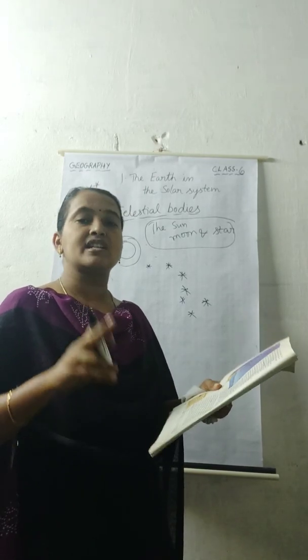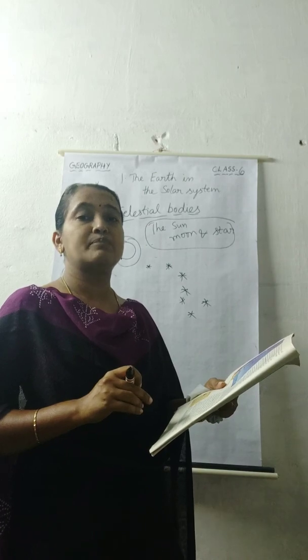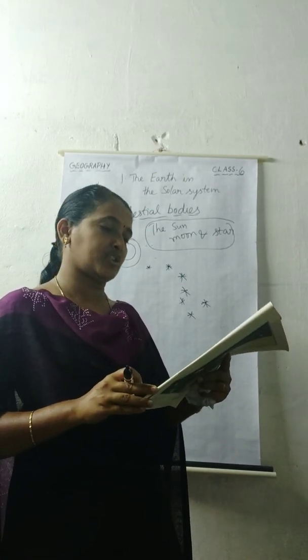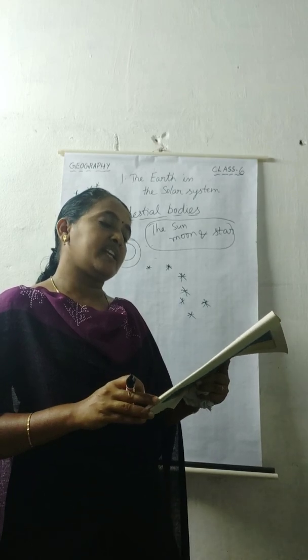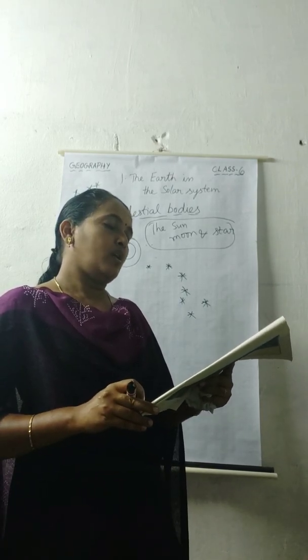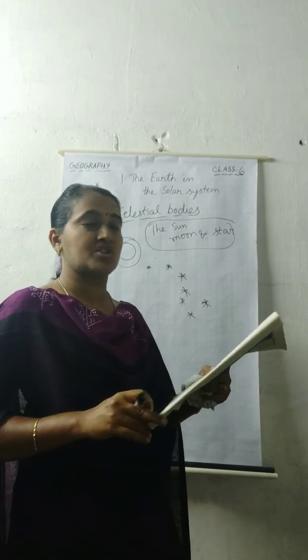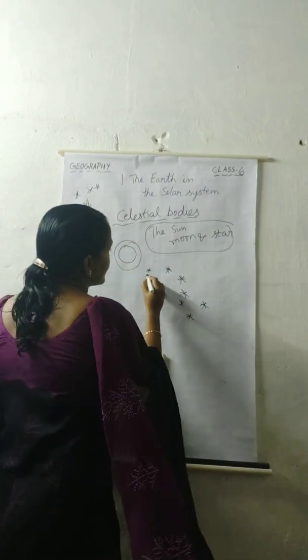So here they indicated the North Star, that is the pole star, which always stays in the north direction. It always remains in the same position in the sky. We can locate the position of the pole star with the help of the Saptarshi. See here, the Saptarshi shape is like this.